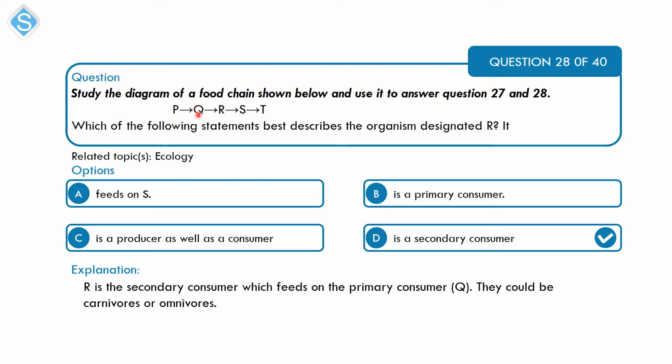So this, for example, can be a grasshopper, while this can be like a snake. All right, so the grasshopper feeds on the grass or the plant, like leaf, while the snake feeds on the grasshopper. And then this one can be your tertiary consumer, like let's say a hawk, for example, that feeds on the snake, and then this is your decomposer that feeds on like the leftovers of this or this.